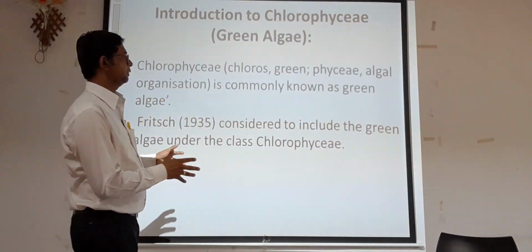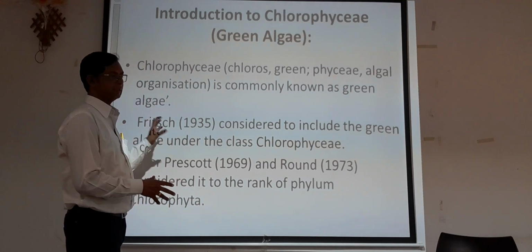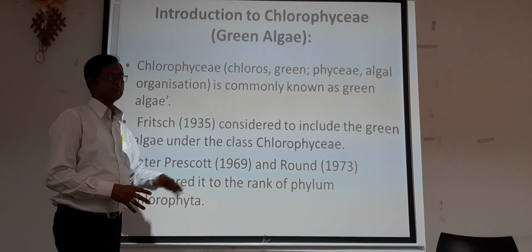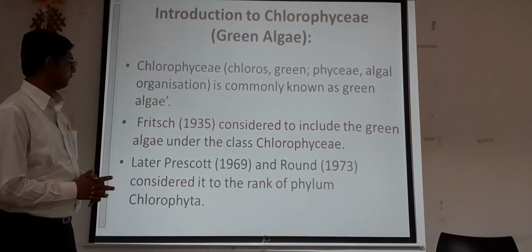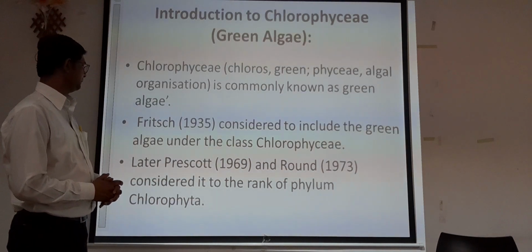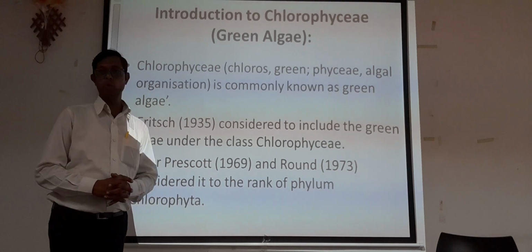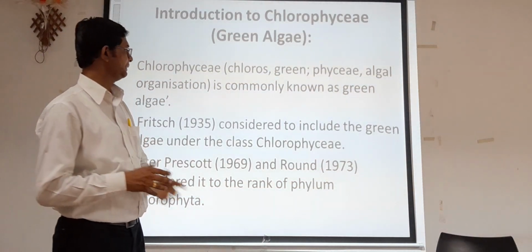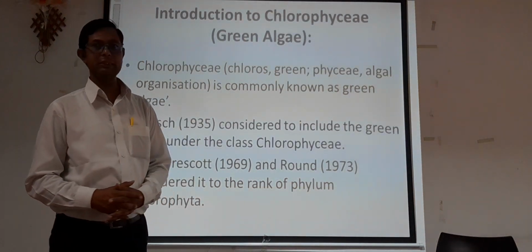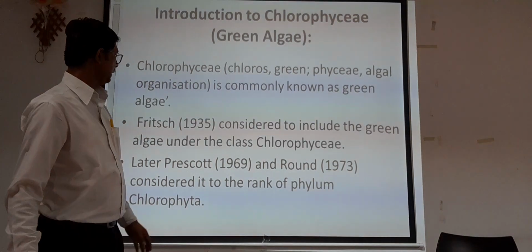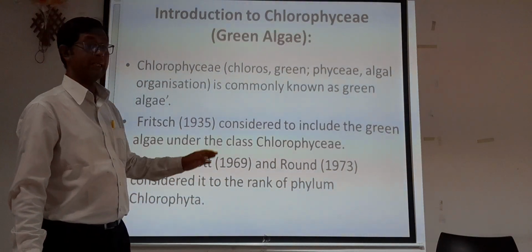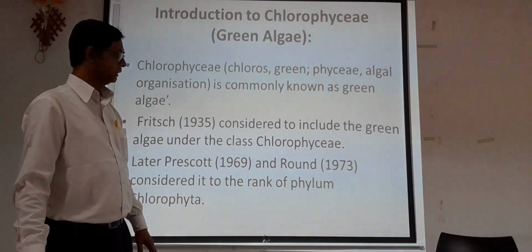Those green structures that appear as algae are considered members of chlorophycy. Later Prescott and Round in 1973 considered it to the rank of phylum Chlorophyta. So first chlorophycy was given by Fritsch in 1935, and later in 1969 and 1973 it was given the rank of phylum Chlorophyta.